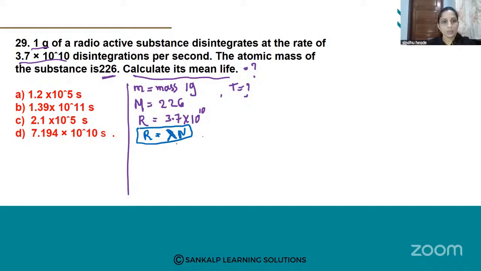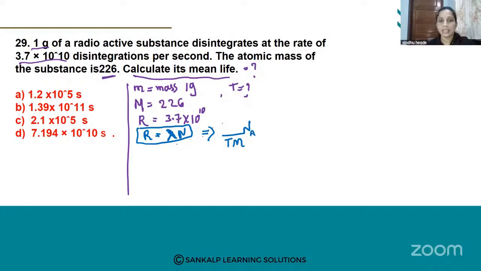Here it does not give the lambda value, does not give the n value. Then how to calculate this? Are lambda and n values given? No. Then how to calculate this? R is equal to lambda n. So how do you calculate R is equal to lambda n? To simplify this formula, you get m by T into capital M into NA.